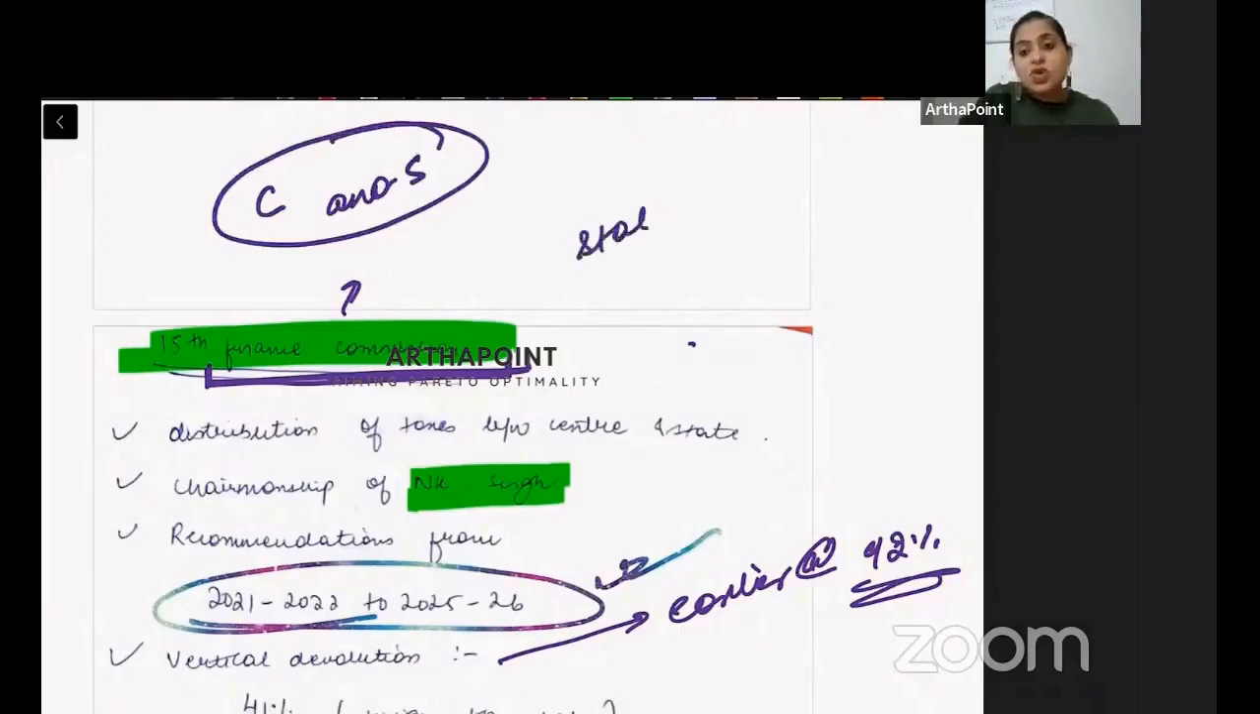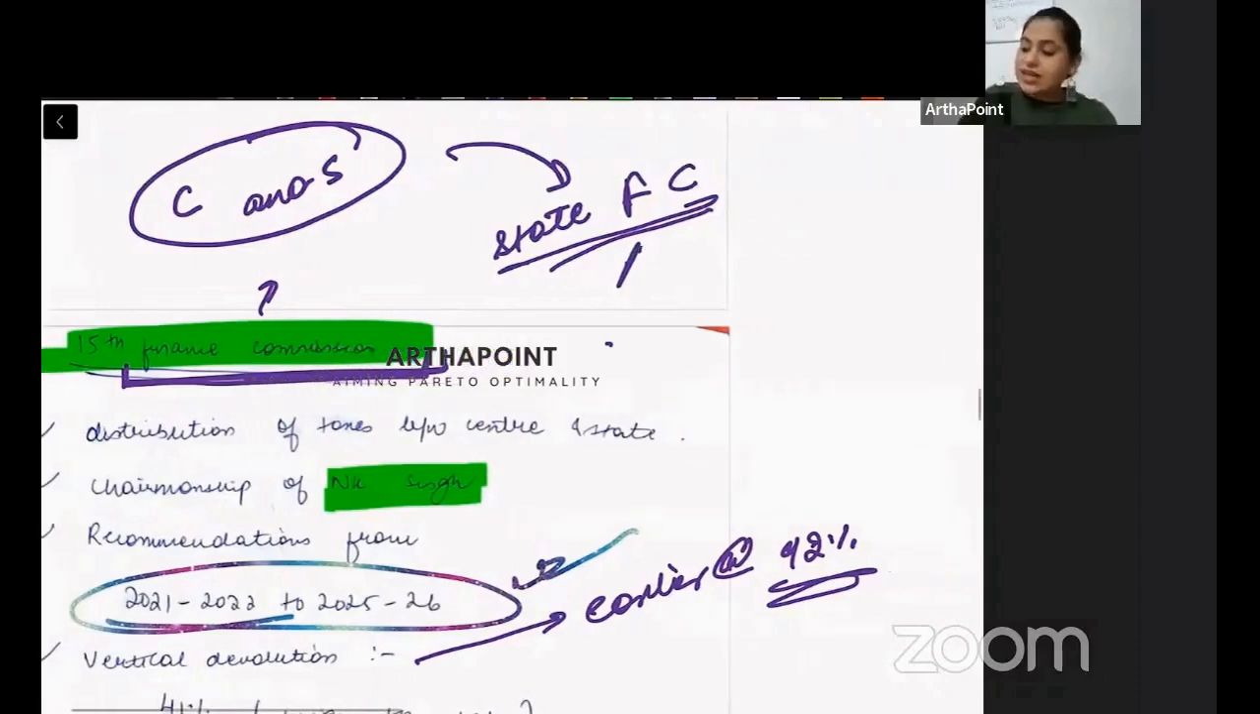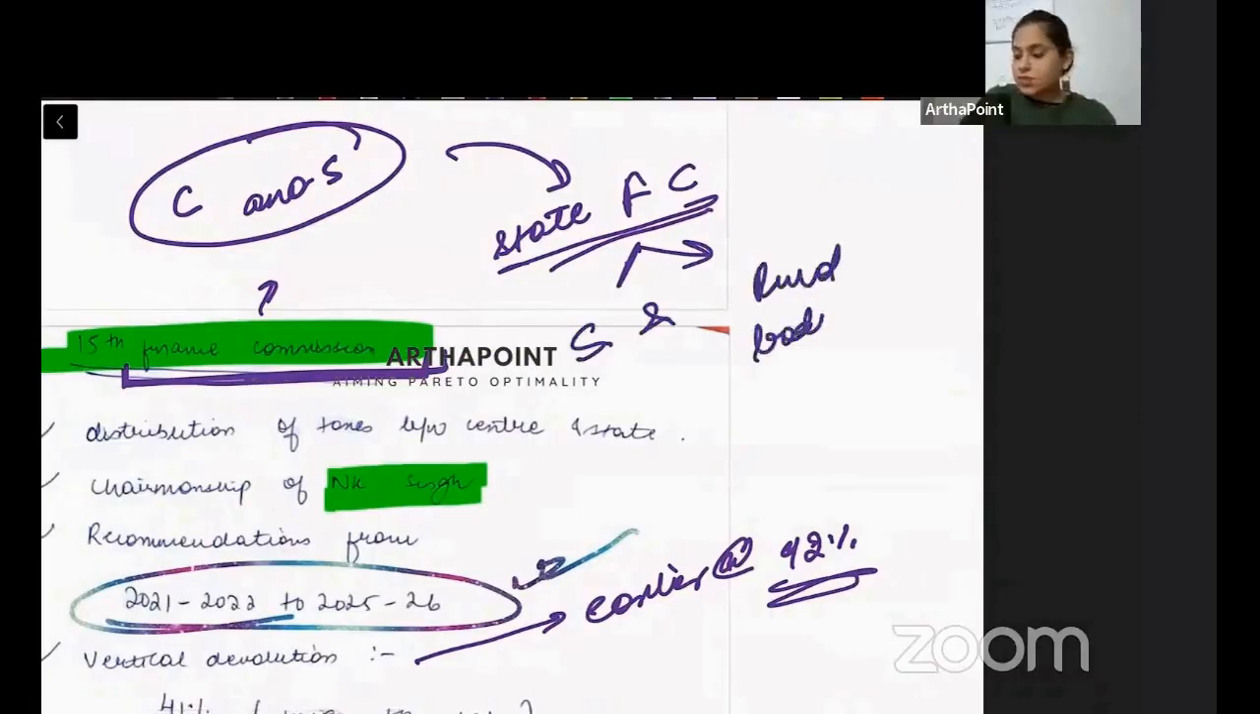Then there is something called State Finance Commission. These are also set up separately. These SFCs tell how much will be distributed between state and rural bodies. So understand, one is Finance Commission. This is for center and state, the division between them. Then I have SFCs, State Finance Commission. They tell between state and rural bodies.